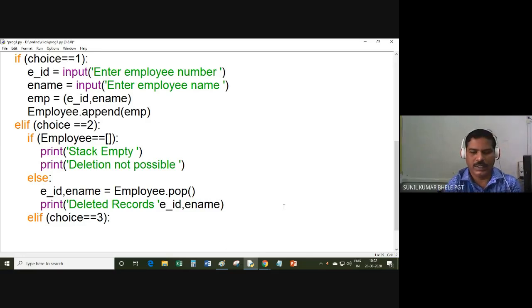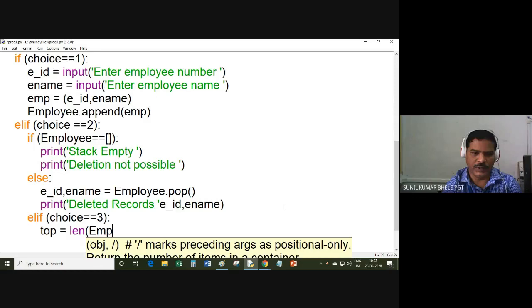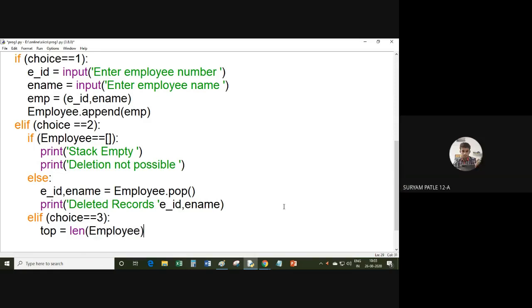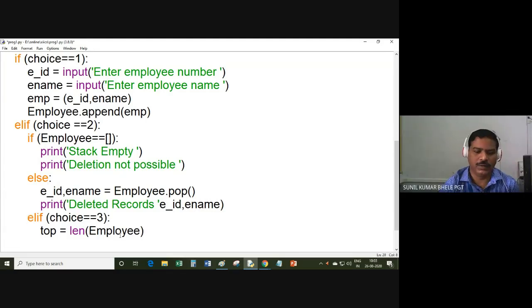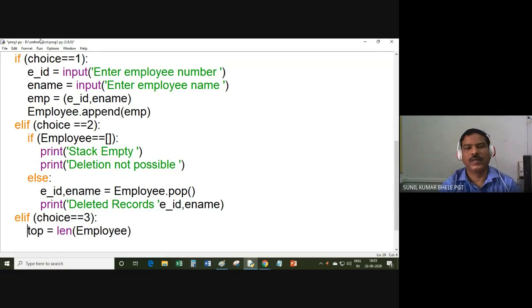So let's take a new variable, top. Suppose top is equal to length of employee. Yes, very good. So I am declaring one variable, top is equal to length. You know that this length function returns the length of the list. Length of the list means the number of elements in the list.